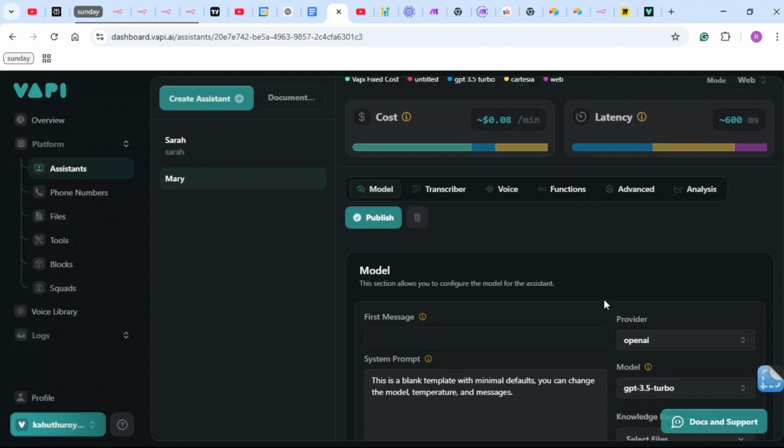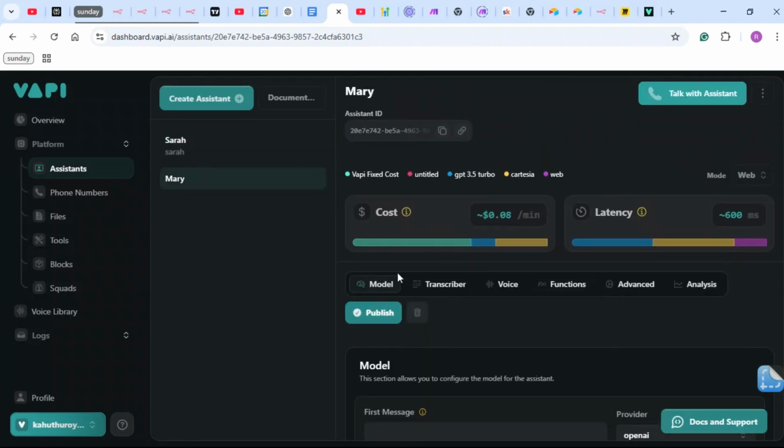So you will be met by a dashboard looking like this, with pretty colors. This is basically the VAPI fixed cost, around 0.05. It's clearly up here. This is the model's GPT, so this is the model you will choose, that is the LLM you choose, and how much cost it will use. I will be using 11 Labs for this, and you will also get to see the scale of cost of using different providers, that is voice providers.